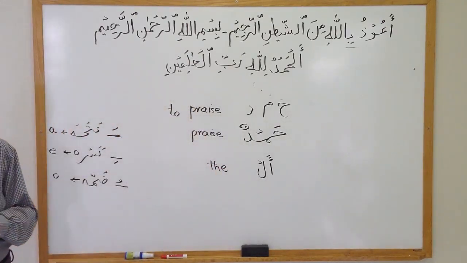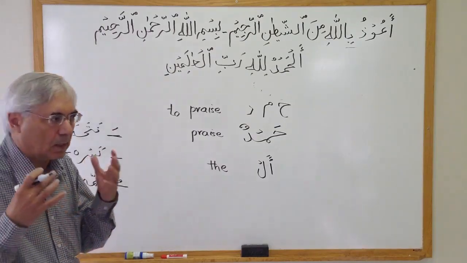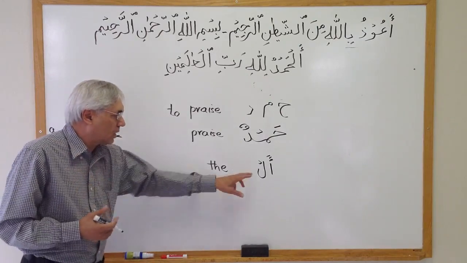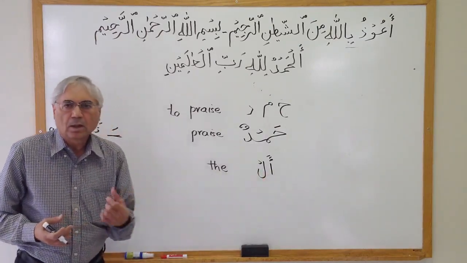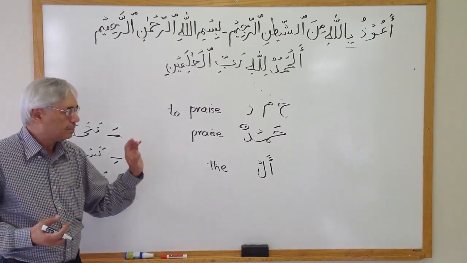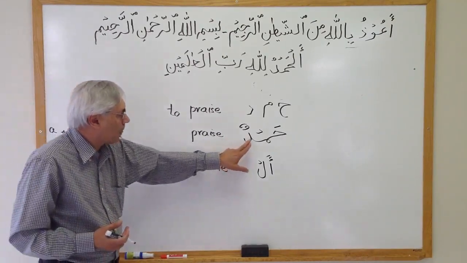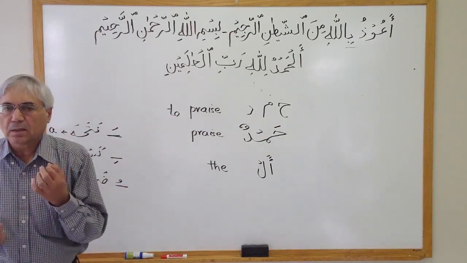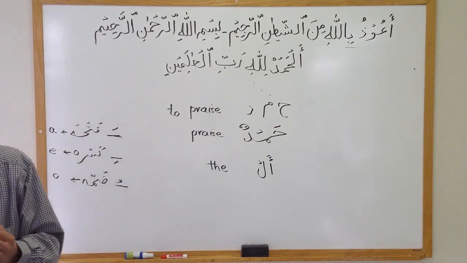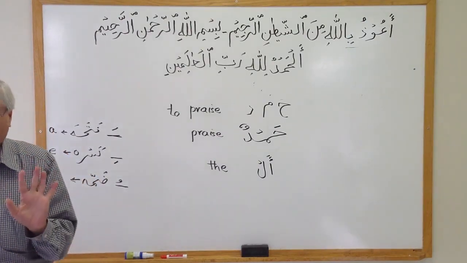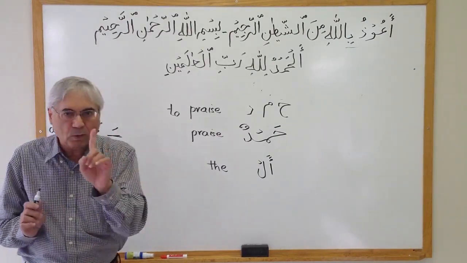Okay? Just like the word "the" in English, in Arabic we will be constantly using these two letters, pronounced as al, meaning the. Now, to be more specific, when I say kitabun, it means a book, only one book.